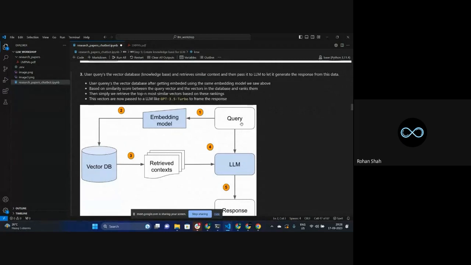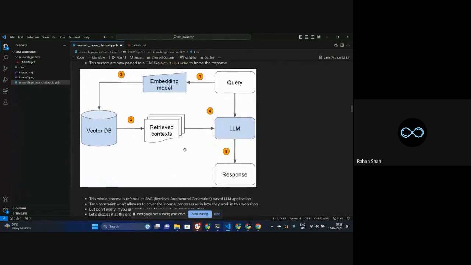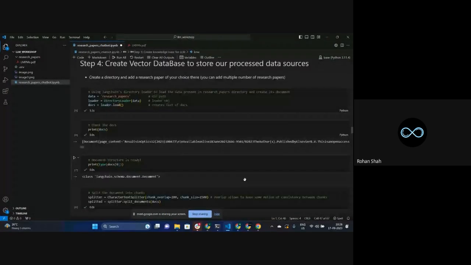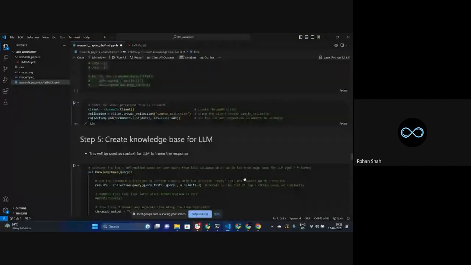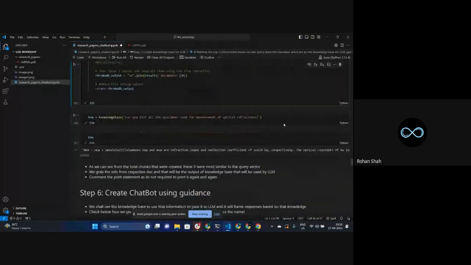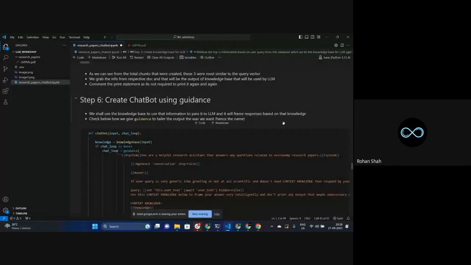Then from the vector base, if the user gives a query, it gives the top three results. We are over here. Now we have to understand how we can pass this data to the LLM, and how this LLM can generate a response. That's the final step, guys. There's not much we are going to do after this, but just hold on a while. I know I'm running out of time, but let's see very quickly.